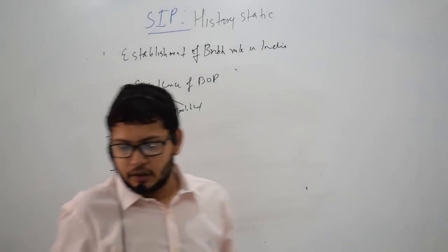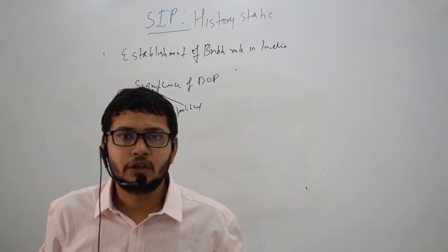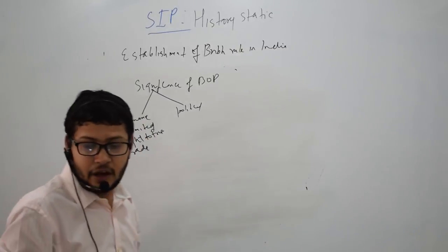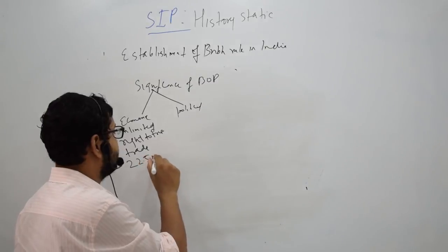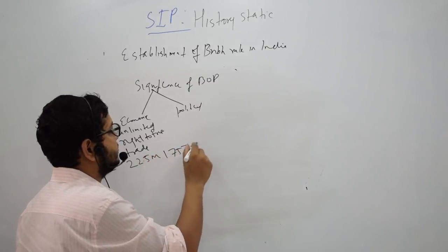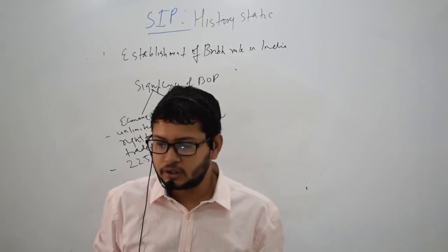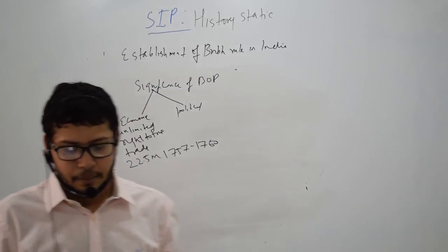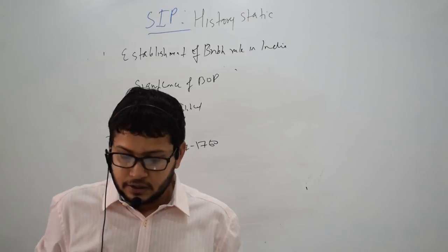Secondly, the new Nawab gave them 22.5 million between 1757 and 1760. And they also got the zamindari of many areas in Bengal. It's not important for the exam, so you can ignore it.